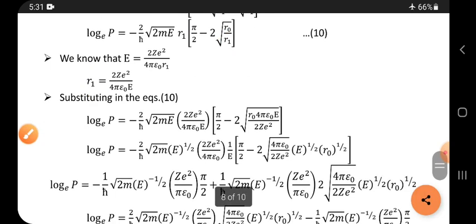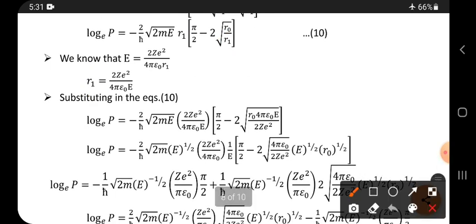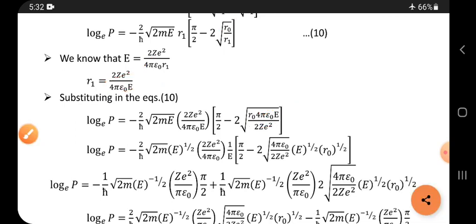We can easily substitute the r1 value here as it is, but here r1 is already in the denominator. Then these two terms become reversed, so what goes upside goes downside. That is why it is written downside and upside, and upside one more term is there, r naught, written as it is.